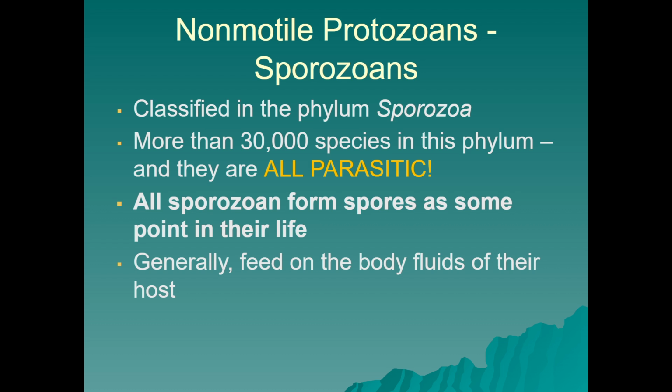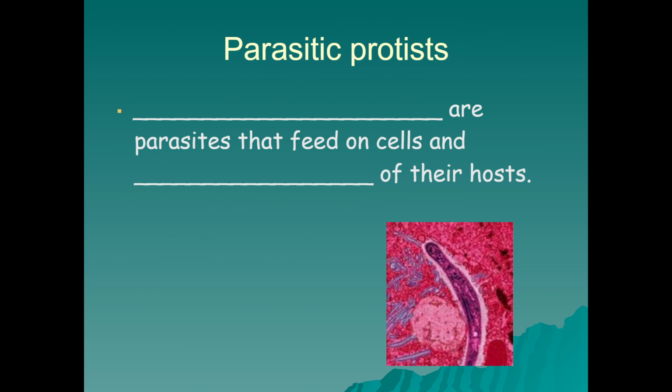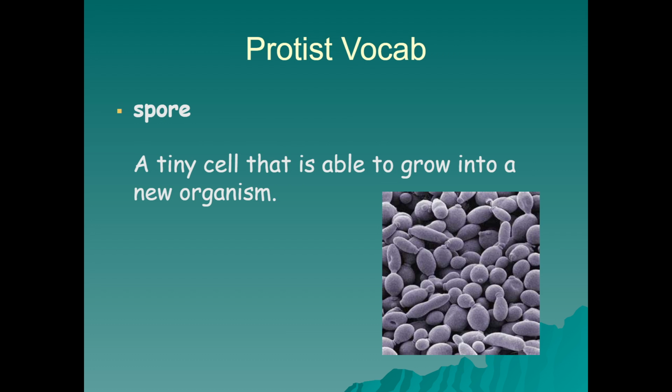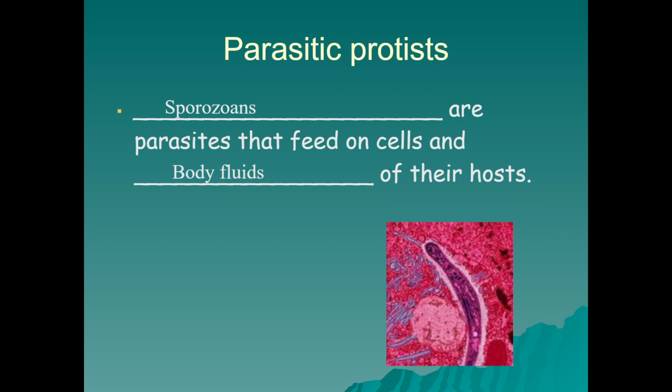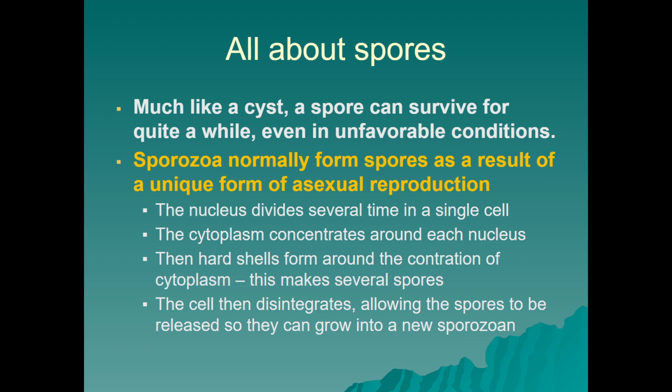There's more than 30,000 species in this phylum, and they all form spores, hence the name sporozoan, and at some point in their life, these spores are produced. They generally feed on the body fluids of the host in which they are in. So parasitic protists are sporozoans. They feed on cells and body fluids of their host. A spore would be a tiny cell that is able to grow into a new organism, and they can be produced by all sporozoans, at least at some point of their life cycle.